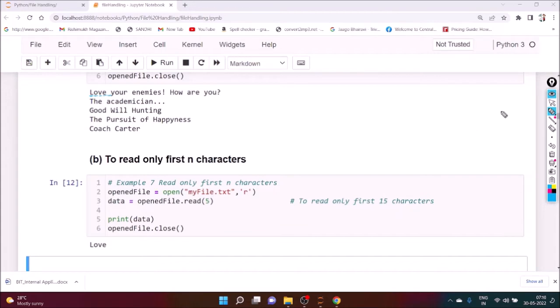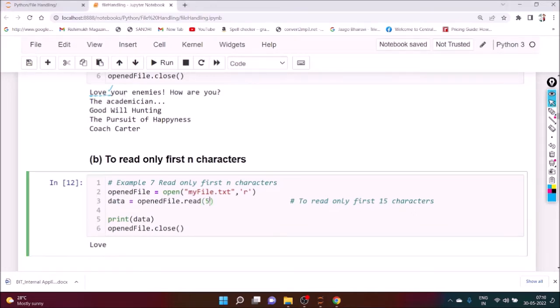Okay. Now suppose we want to read "love your". So the number of characters should be what? 1, 2, 3, 4, 5, 6, 7, 8, 9. So here you have to put 9. If you put 9 here, it will print "love your". Are you getting my point?